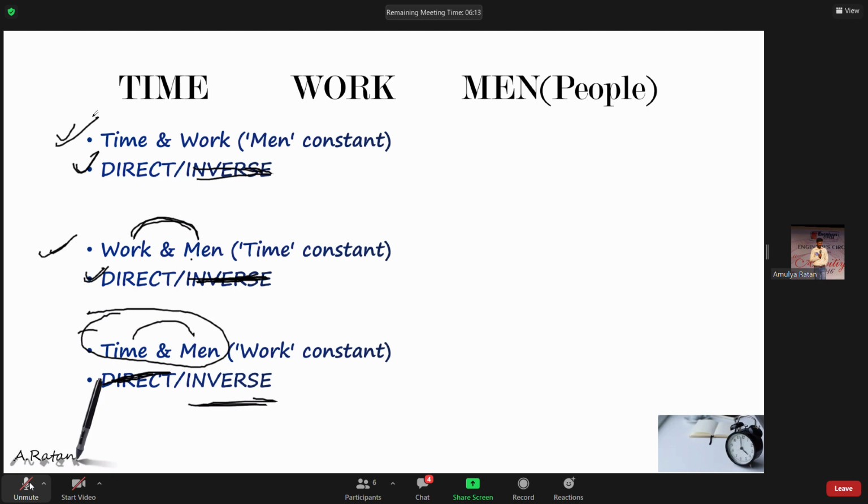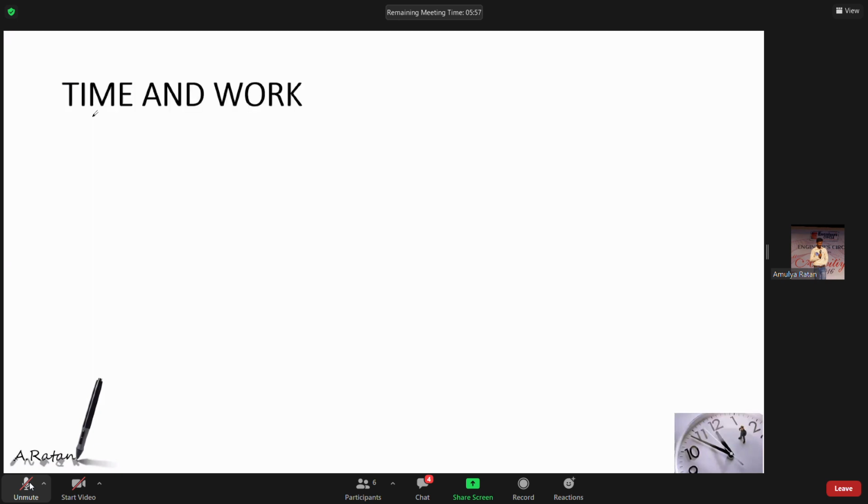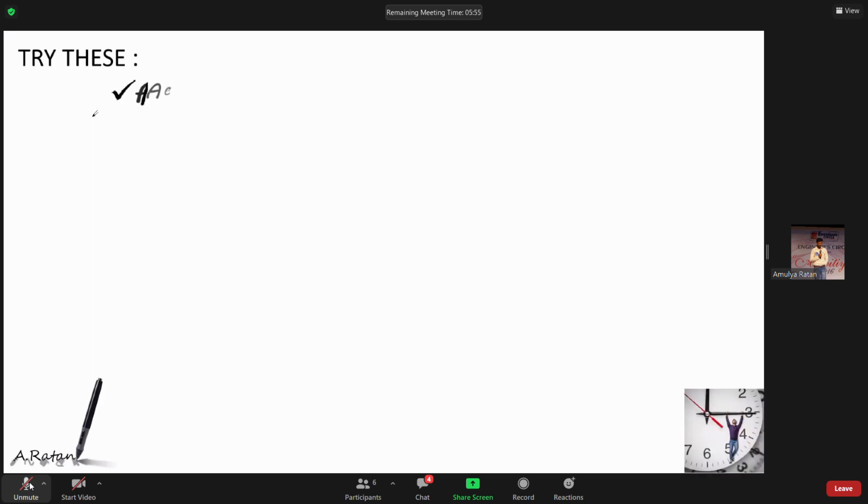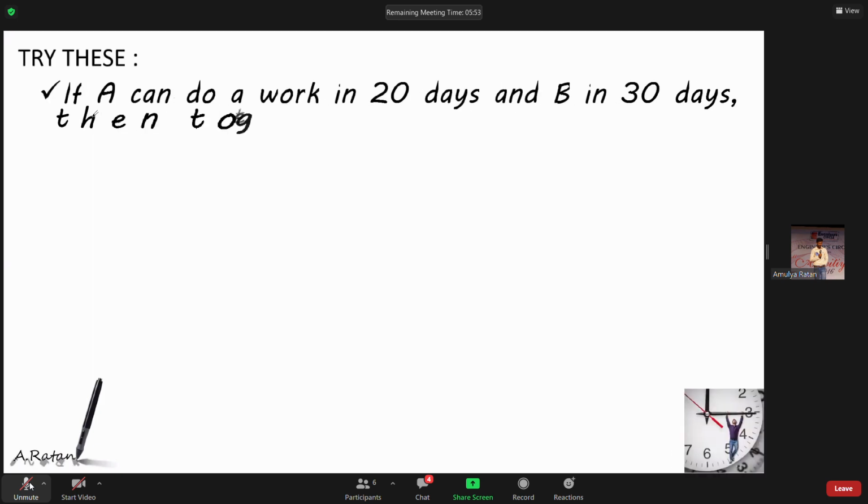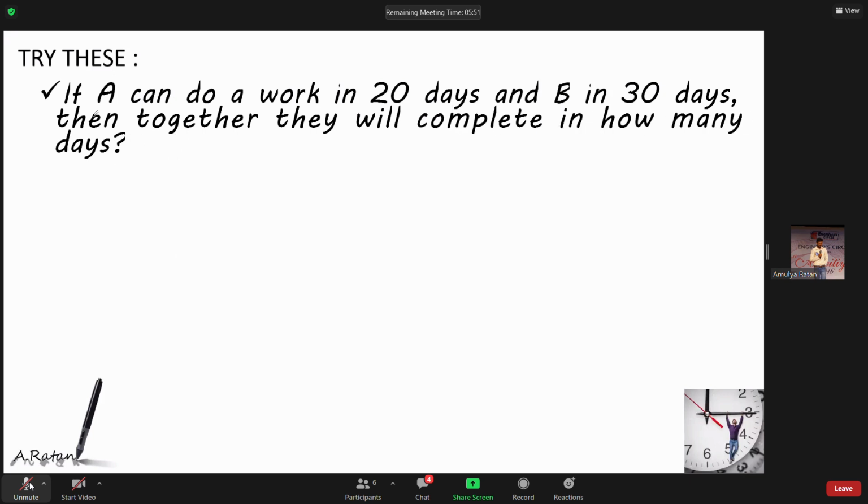Yes? Okay. So I was saying that whatever I said earlier, the explanation of converting inverse proportion into a direct proportion and sorting out, so that you can practice the question here on the screen. A can do a work in 20 days, B in 30 days, then together they will complete in how many days? Come on, tell me.